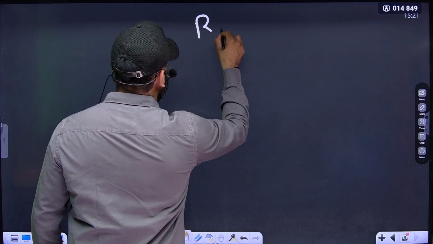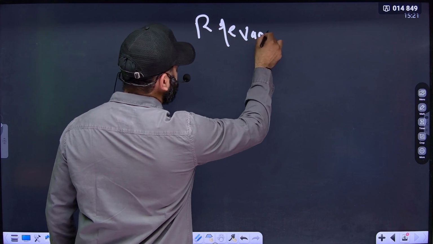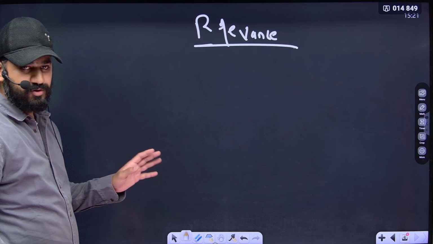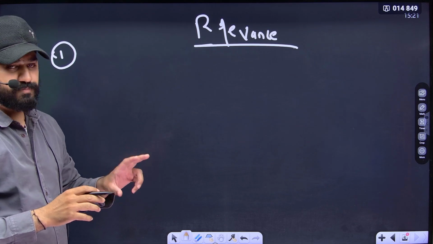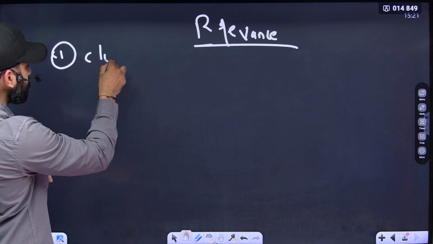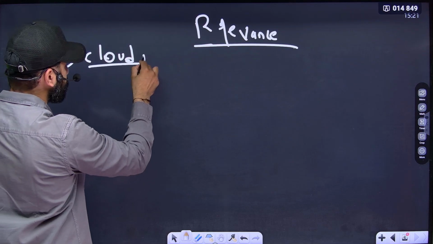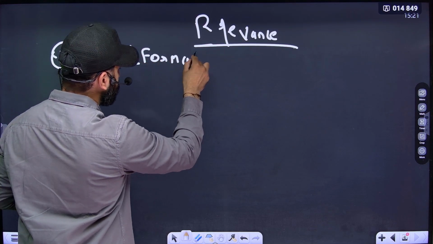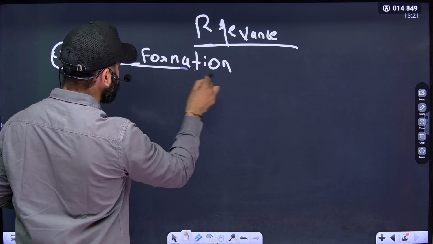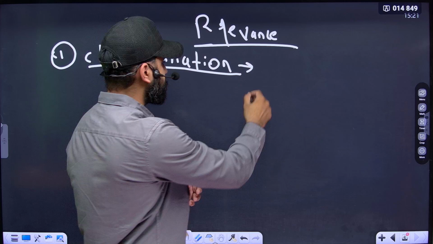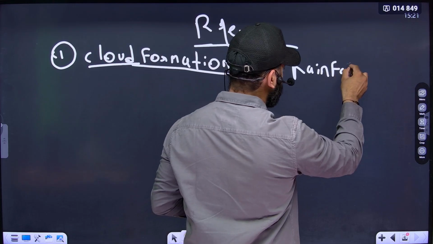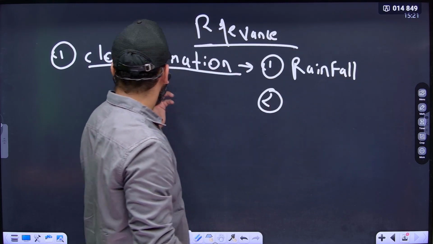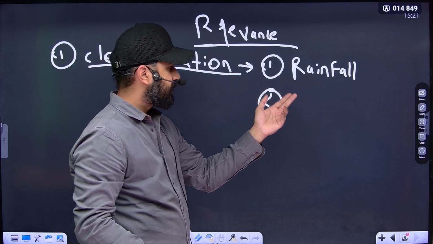Let us talk about the relevance of troposphere. Troposphere is a very important layer in the atmosphere. Why? This layer contains water vapor. Water vapor is responsible for cloud formation. This cloud formation is responsible for multiple things like precipitation. Precipitation means rainfall. This cloud formation is responsible for precipitation, rainfall.